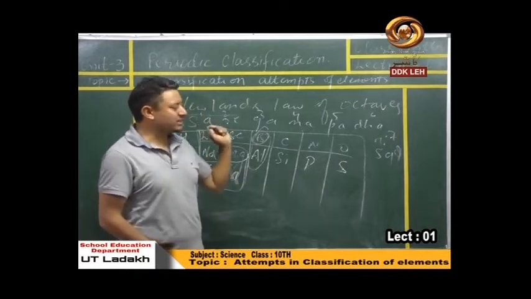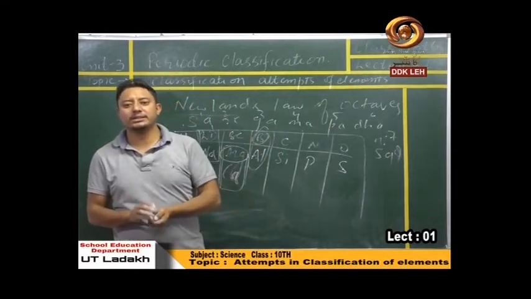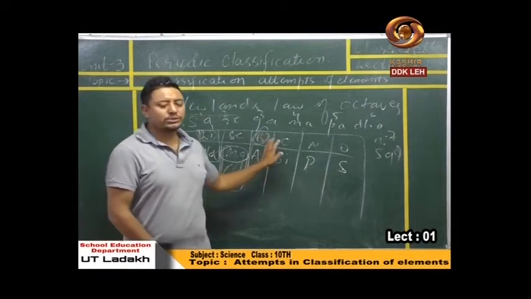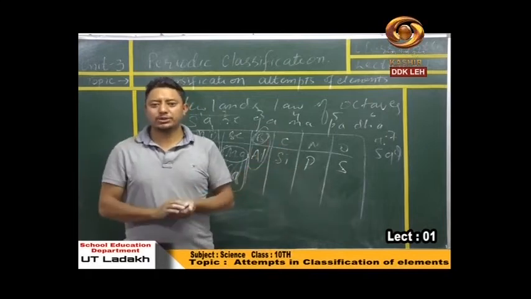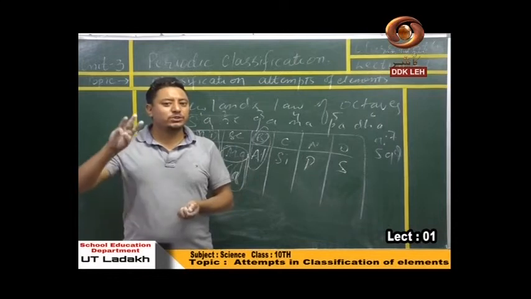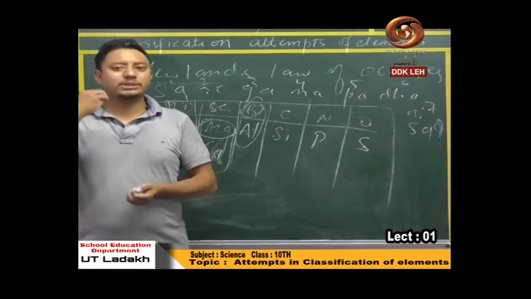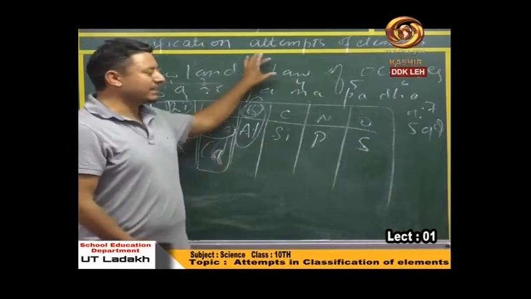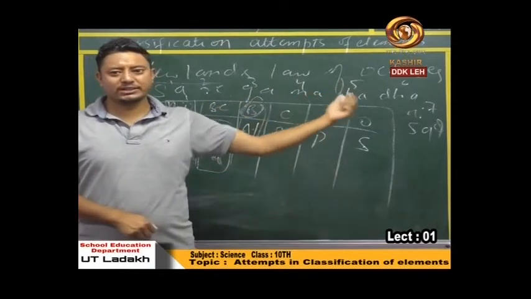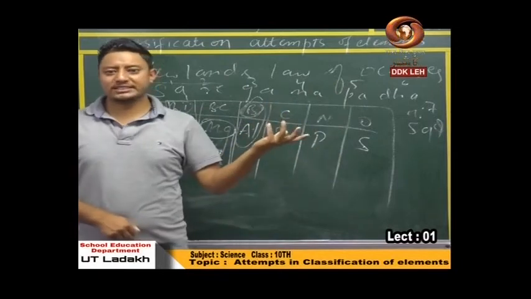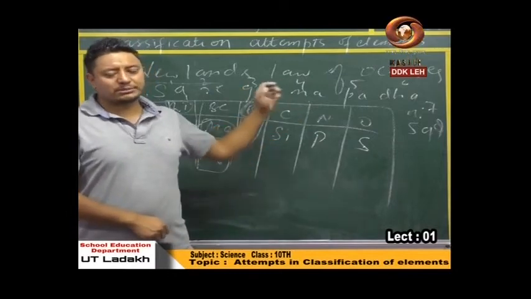So I think today's lecture will be all right, because the merits and demerits are a little more complicated, and to make you understand better, I'm not going to take that in today's lecture. What we covered today is Dobereiner's triads, where he used groups of 3 elements, and the arithmetic mean of the first and third element was approximately equal to the atomic mass of the second element. On that basis he was able to find some merits in the classification of elements, where chlorine, bromine and iodine have the same valencies. They all form acids: hydrochloric acid, hydrobromic acid, HI, etc. And calcium, strontium and barium were also there.